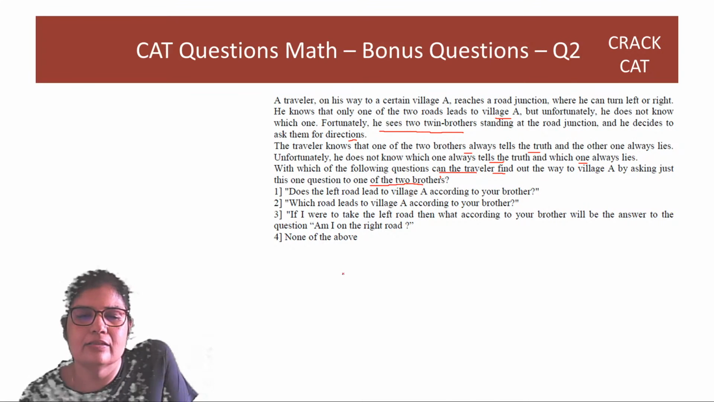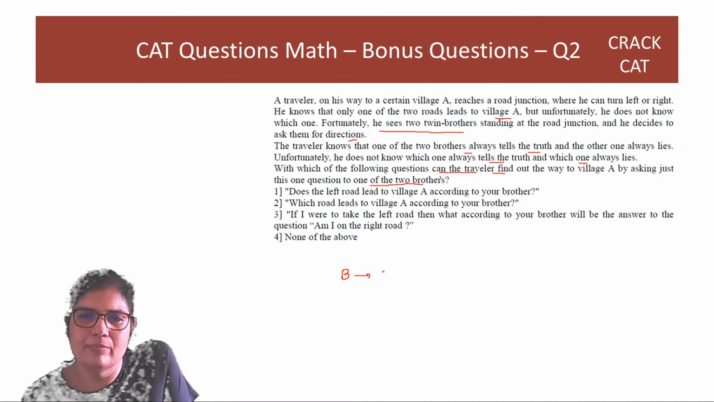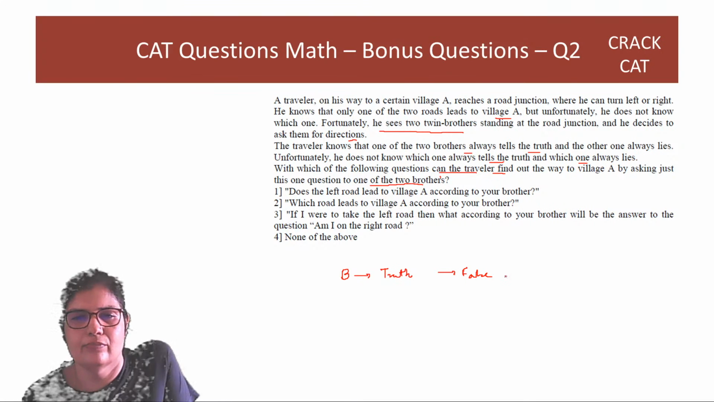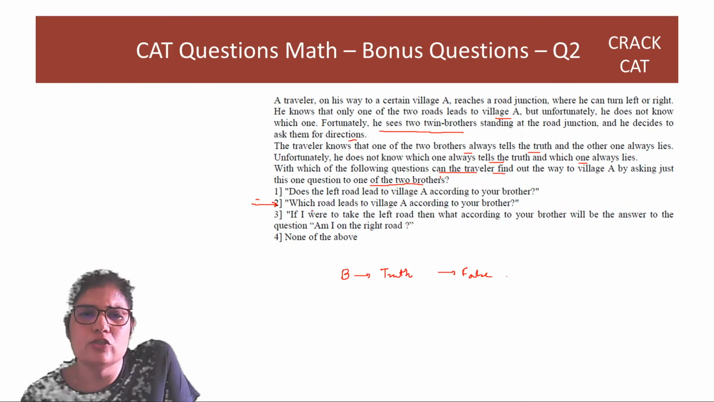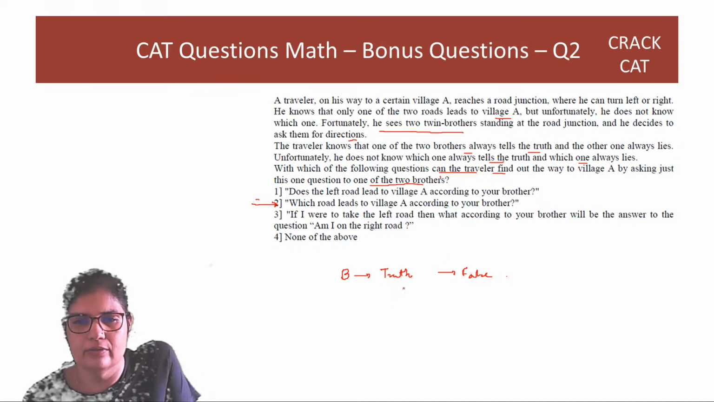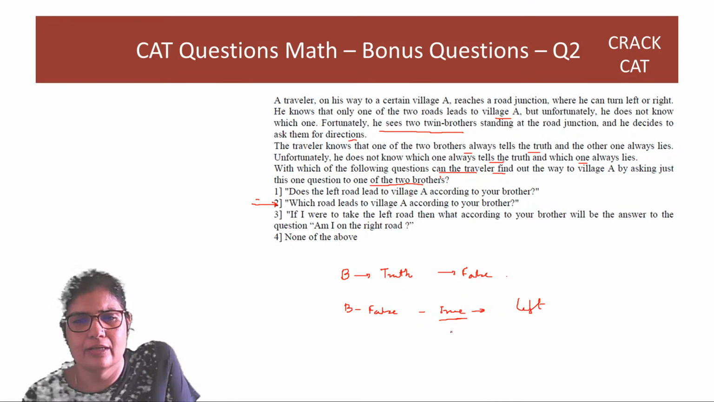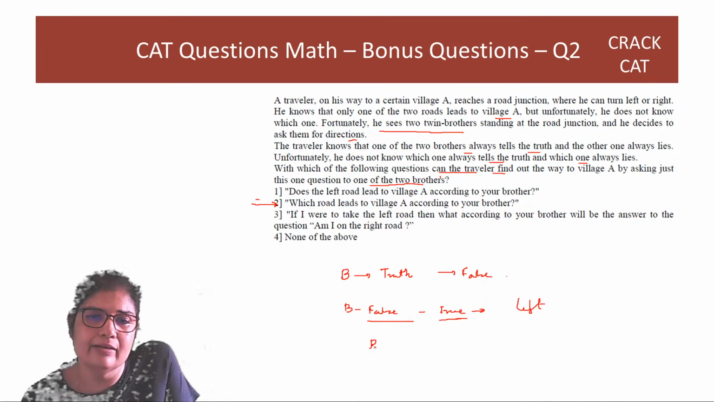So, remember that the brother that he's asking the question to may be a truth speaker all the time and may be a false speaker all the time. So, which road? Let's look at one of these, this seems the easiest. Which road leads to village A according to your brother? So, let's say I'm asking it to the false guy. So, the true guy, right, लेफ्ट रोड जा रहा है मान लो, ट्रू गाय सोचेगा लेफ्ट, पर इसको तो झूठ बोलना है, तो according to your brother लेफ्ट है तो बोलेगा राइट है.